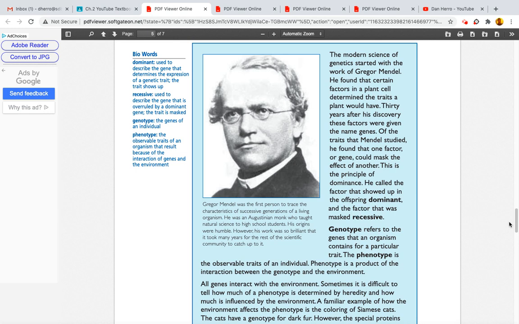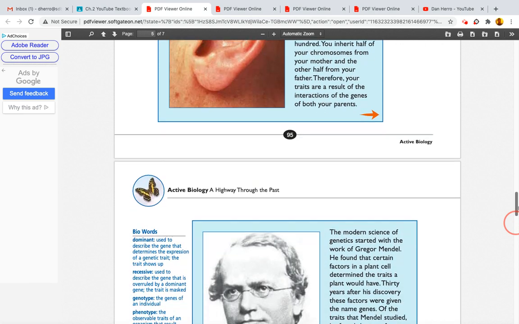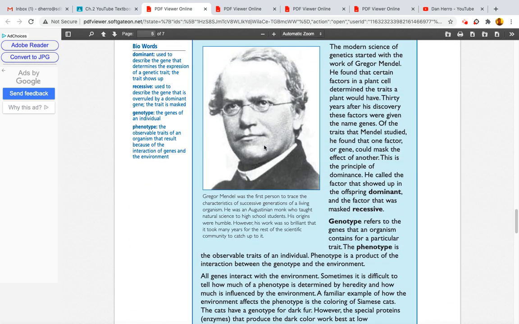I want to read the caption for Gregor Mendel. Gregor Mendel was the first person to trace the characteristics of successive generations of a living organism. He was an Augustinian monk who taught natural science to high school students. His origins were humble. However, his work was so brilliant that it took many years for the rest of the scientific community to catch up to it.